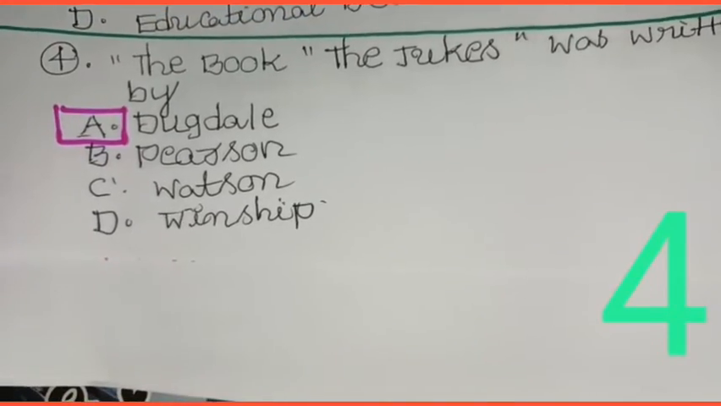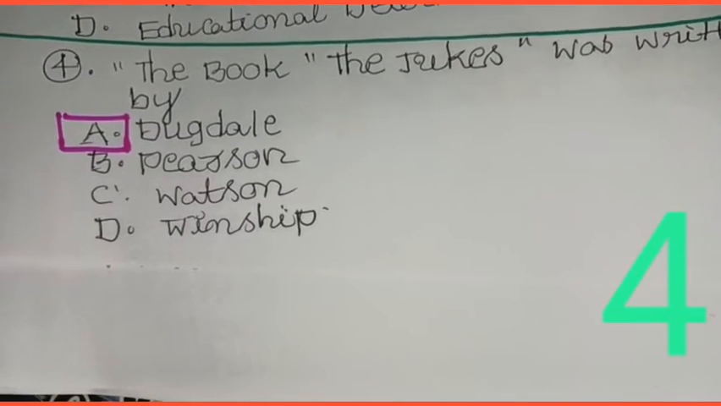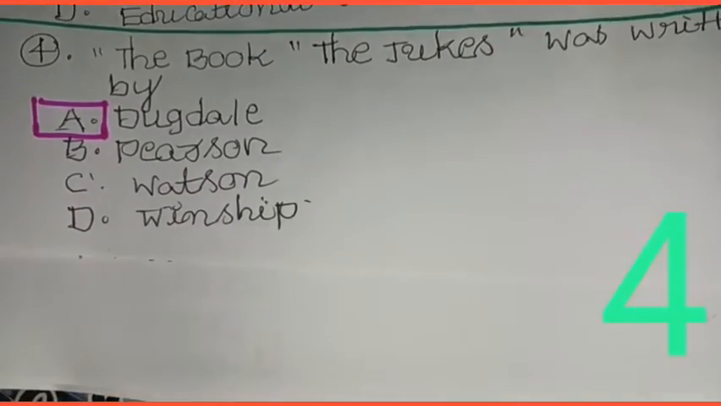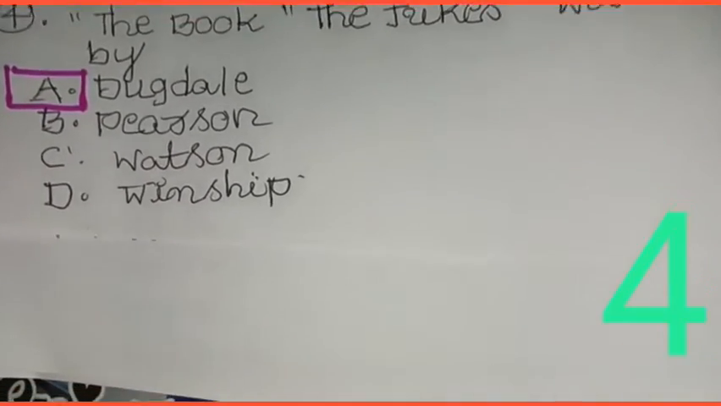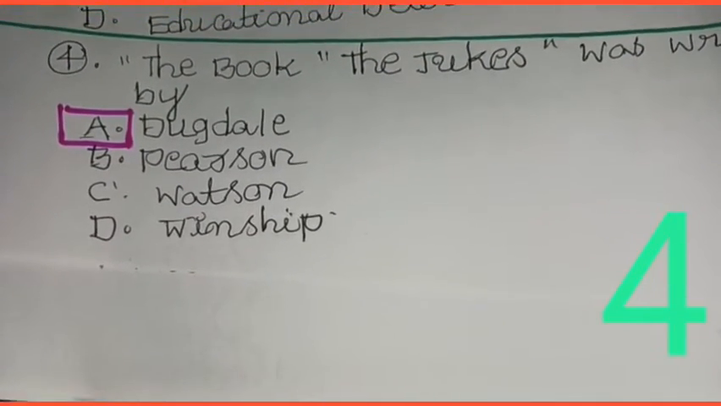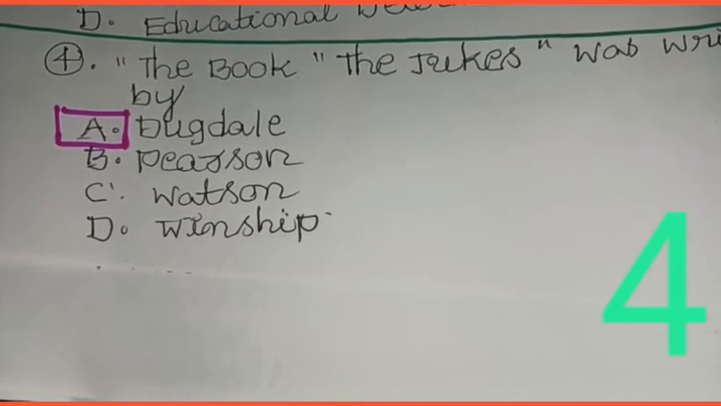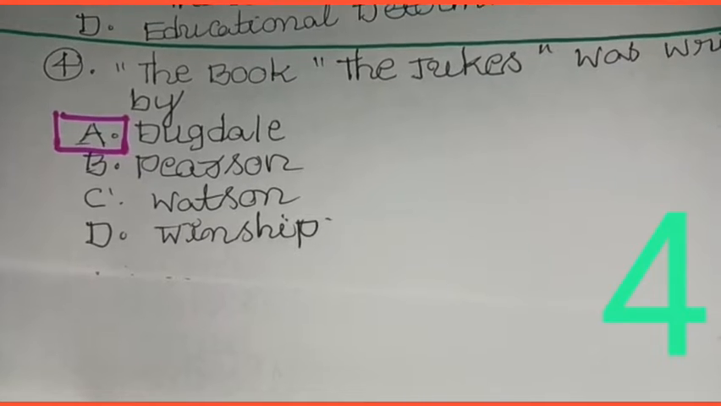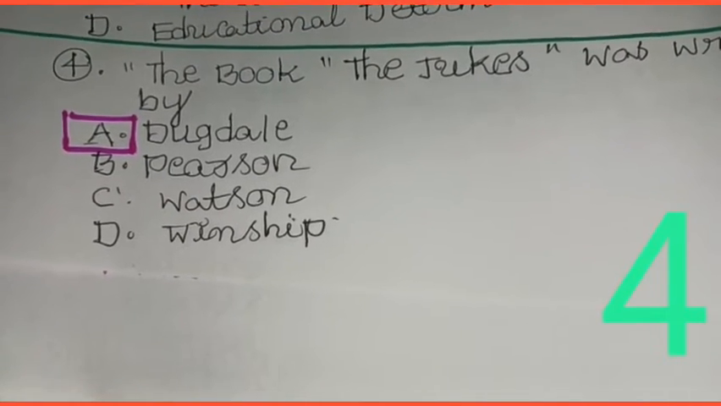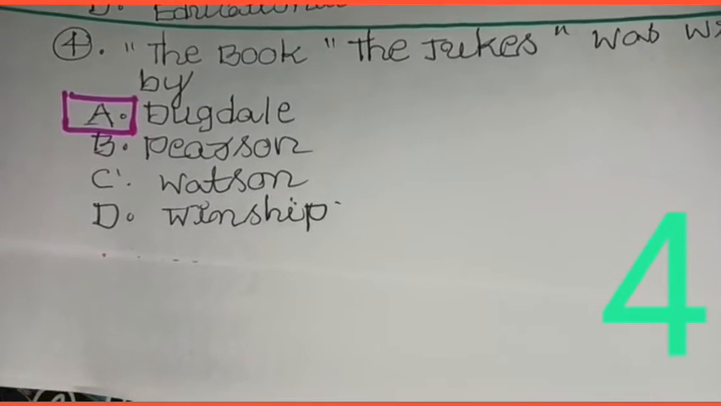Fourth question. The book The Jukes was written by A. Dugdale, B. Pearson, C. Watson, D. Winship. So here the answer is Dugdale. Dugdale wrote the book The Jukes. He made observation or research on the Jukes family. So that's why the answer is Dugdale.